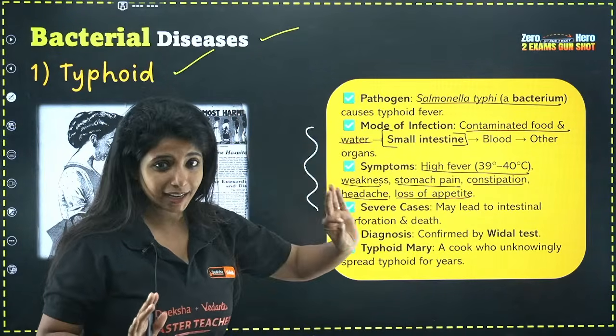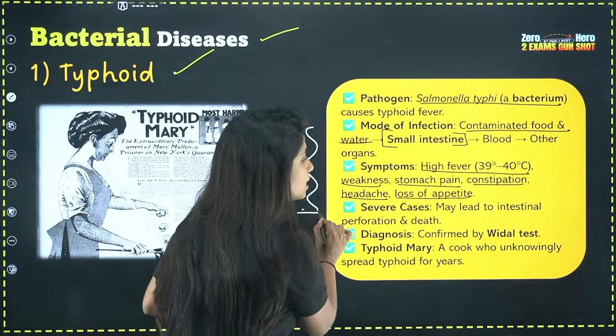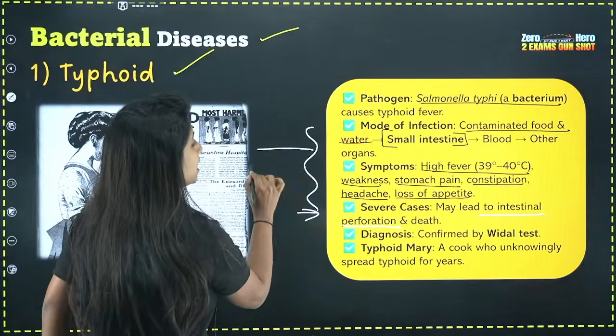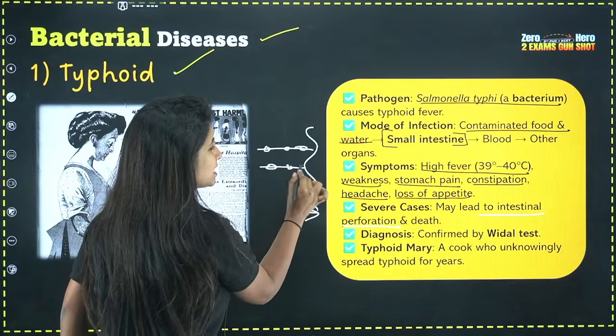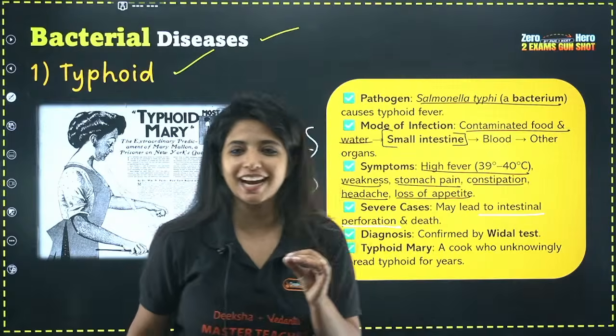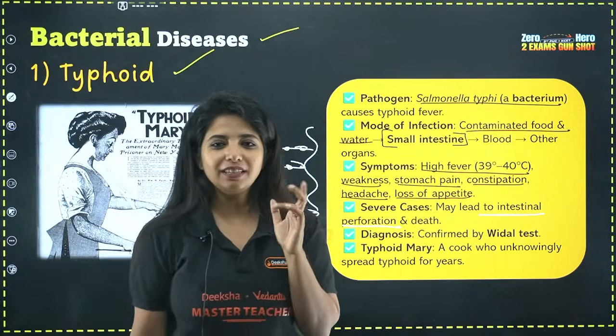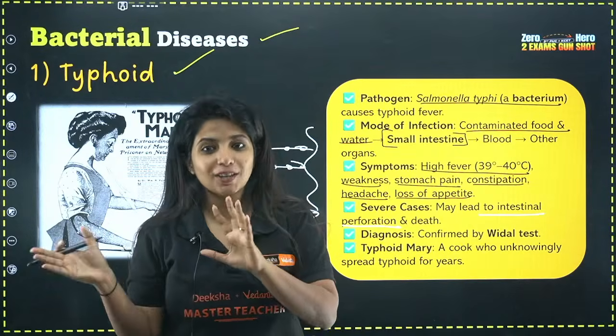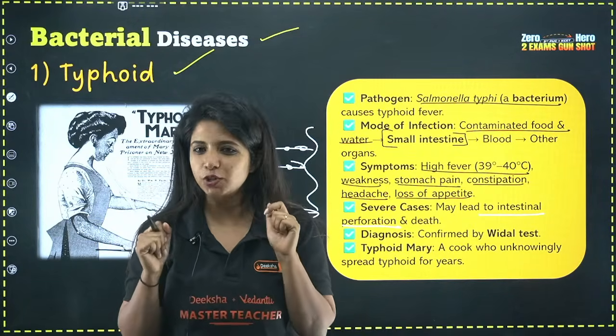Okay, severe cases, now this is important. Severe cases may lead to intestinal perforation, it means that there will be certain holes in your intestine. That is what you mean by intestinal perforation. And obviously if intestine is perforated, my dear children, it can naturally lead to what? Death also. So typhoid can be dangerous, right?